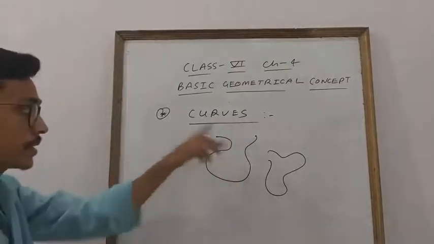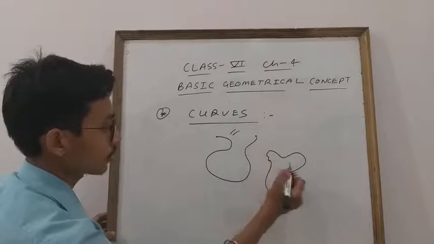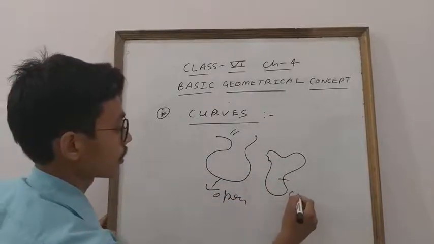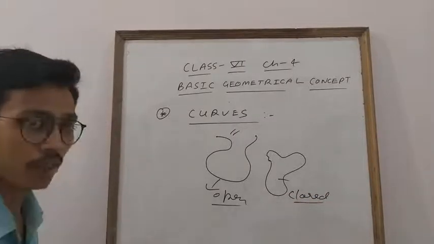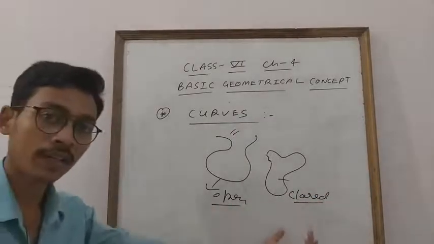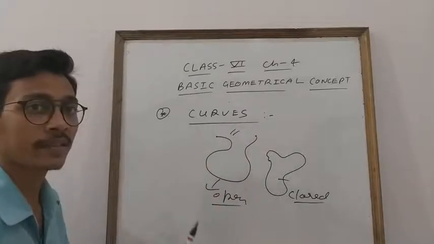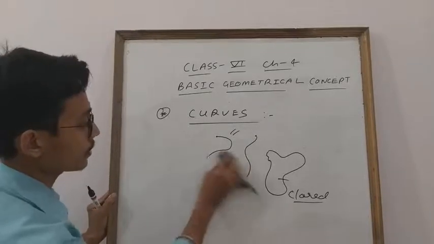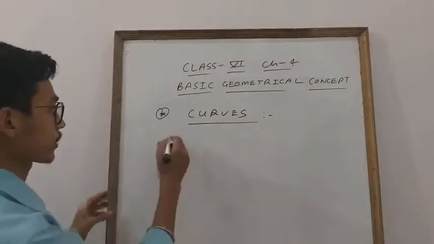Achha. This is what? This is open. If I close this one, then this is closed. That is, this is an open curve, or this is a closed curve. So here I explained the open curve and the closed curve. The diagram which you make without lifting your pen, pencil or marker is known as a curve. This is an open curve, which is open, and this is a closed curve, which is closed.